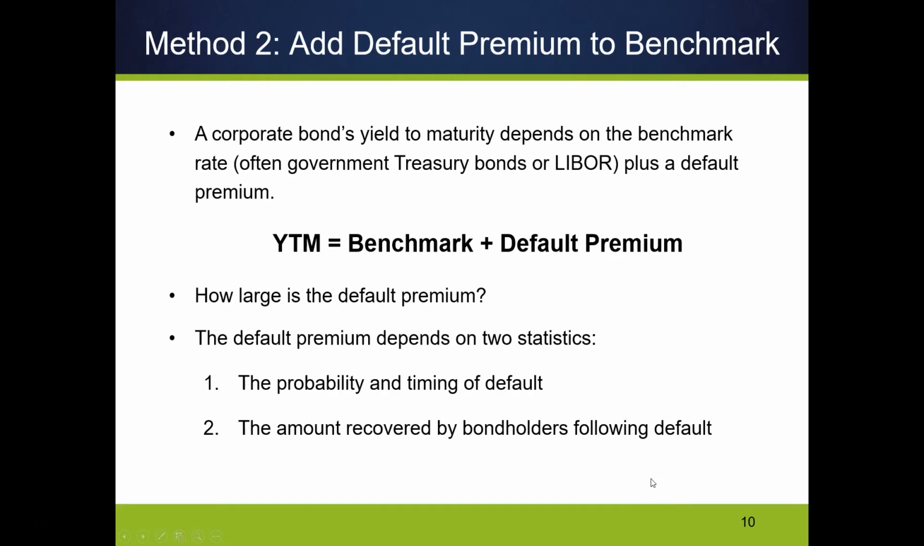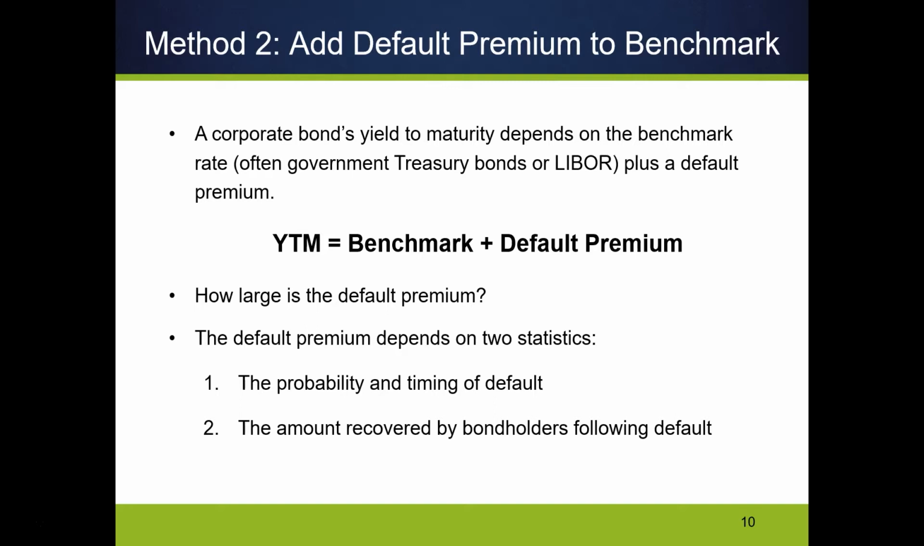So what are those alternatives? Well, the best of them is based on a process where we estimate the benchmark rate, right? And then we try to estimate a default premium that we add to the benchmark rate that accounts for the risks that are involved in loaning money to the firm, okay?